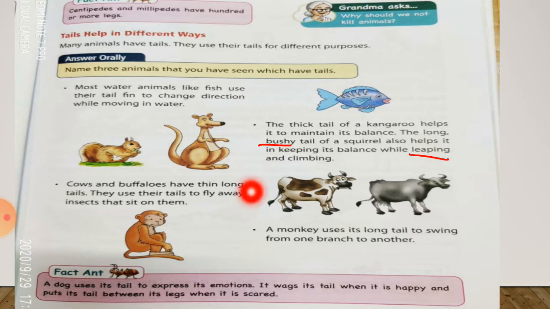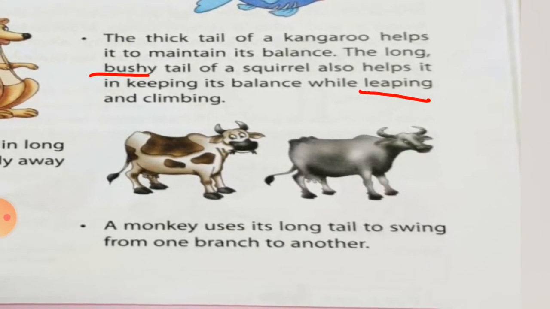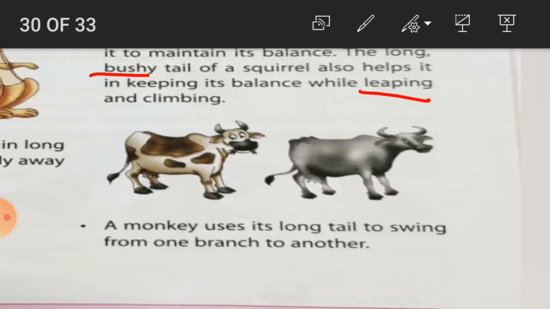Now the next point. A monkey uses its long tail to swing from one branch to another. Underline the word swing. Swing means move or cause to move back and forth or from side to side.